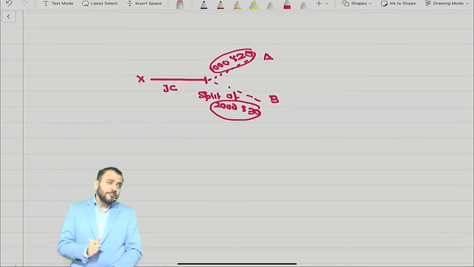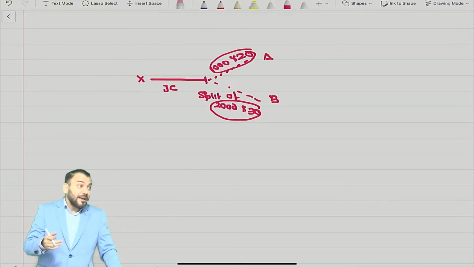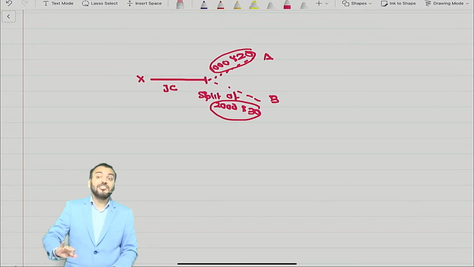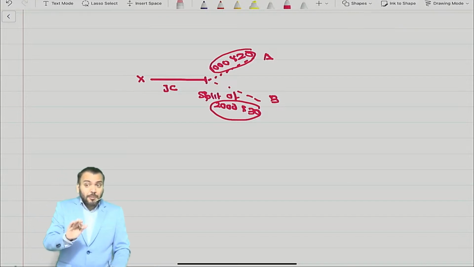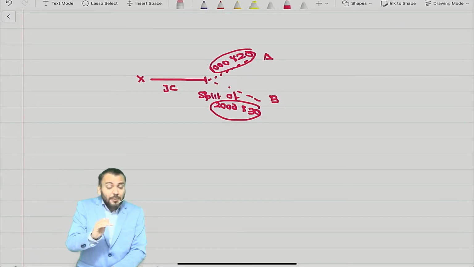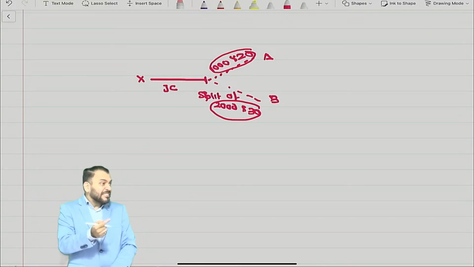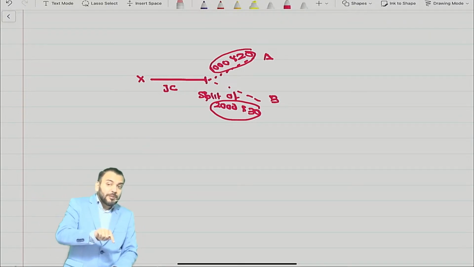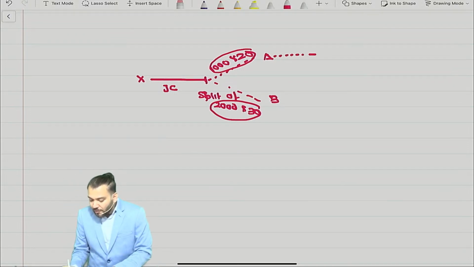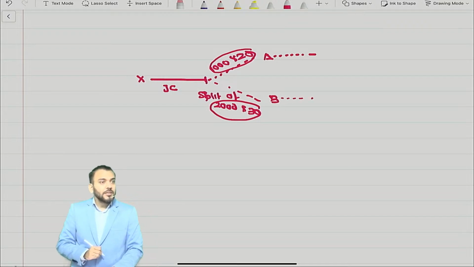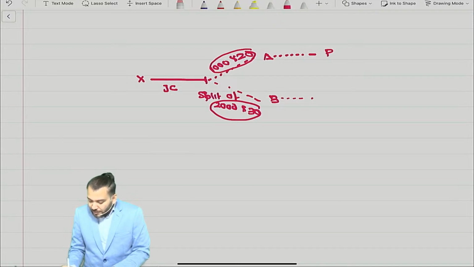But sometimes what happens? If a product requires further processing to make it available for sale, then it does not have an active market. If it does not have an active market, we cannot find out the sales value. So in that case there is a practical difficulty, and therefore they have given some other ratio also. Suppose this requires further processing, so A may become P and B may become Q.